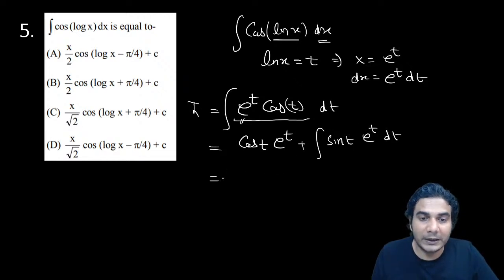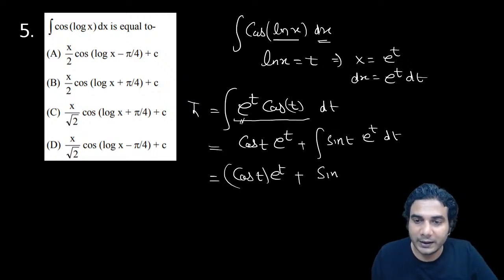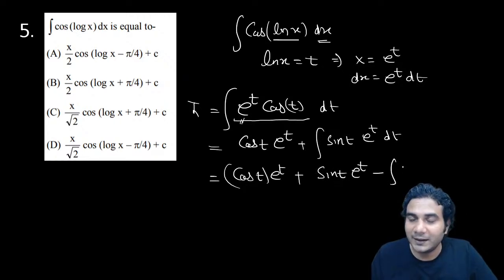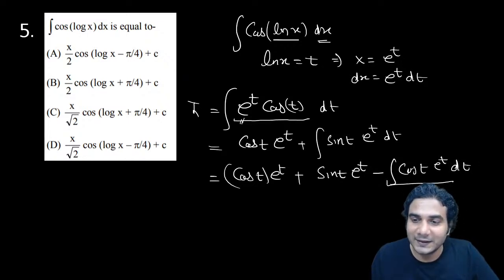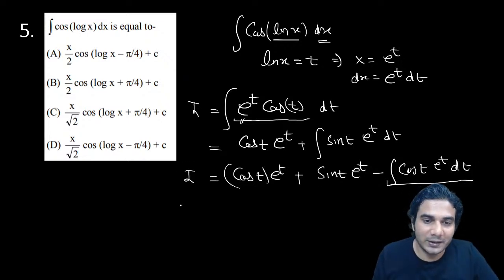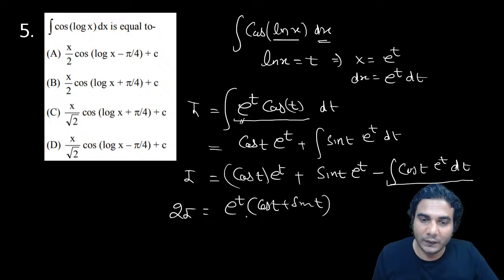And then again we'll apply by parts. So it will be cos t e raised to t, plus, again applying by parts, sin t into e raised to t is e raised to t, minus integral of differentiation of sin t, which is cos t, and e raised to t. e raised to t is always e raised to t whether you differentiate it or integrate it, so no need to worry about it. Now this has become I, so it's separated, and you'll get 2I is equal to e raised to t common, cos t plus sin t. So you can see how fast we can do it. So I is equal to 1 by 2 of e raised to t.